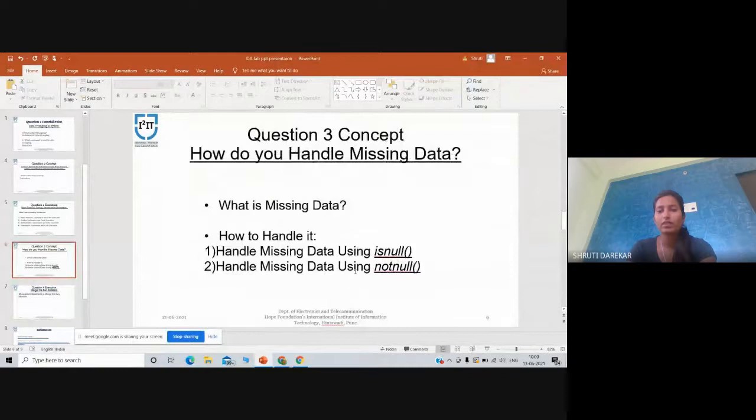My next concept is using the notnull function. In order to check null values in pandas data frames, we use the notnull function. This function returns a data frame of boolean values which are False for NaN values.